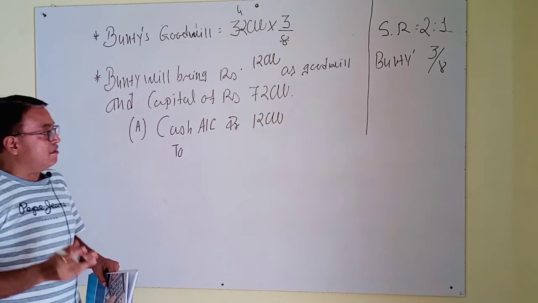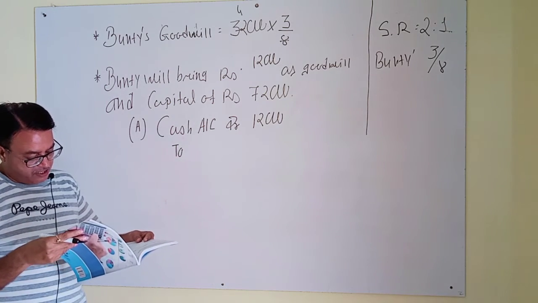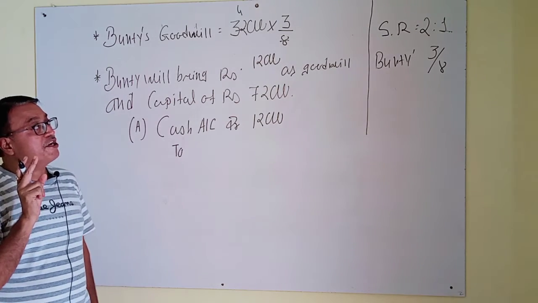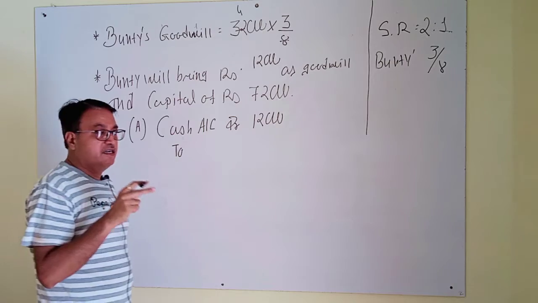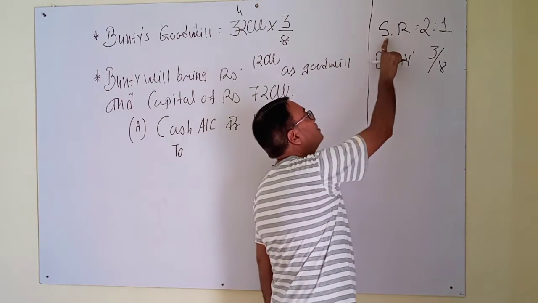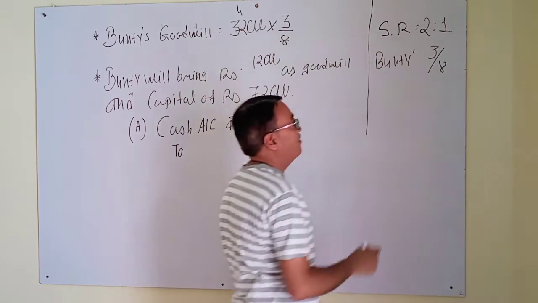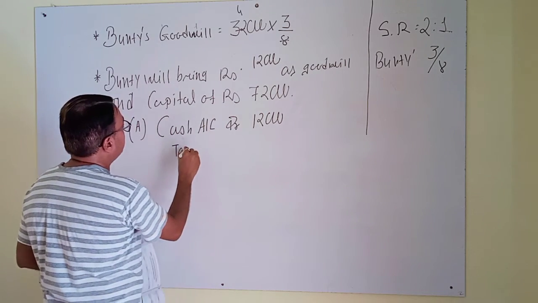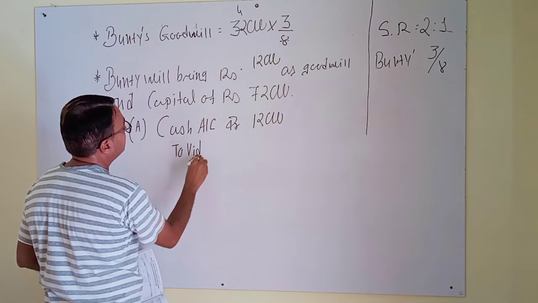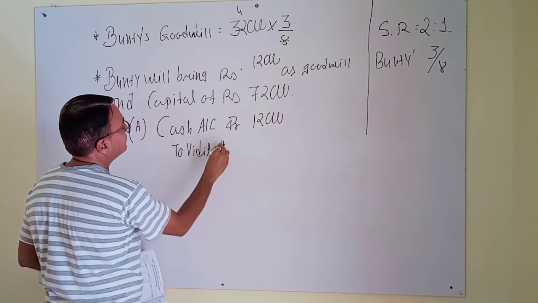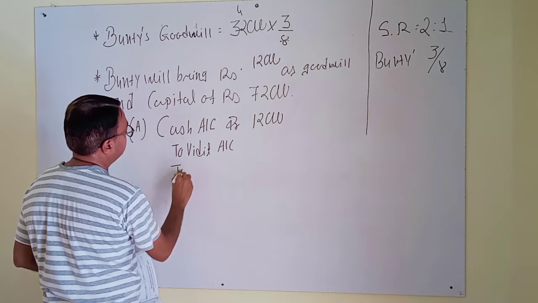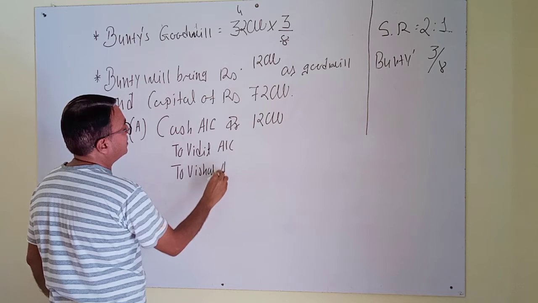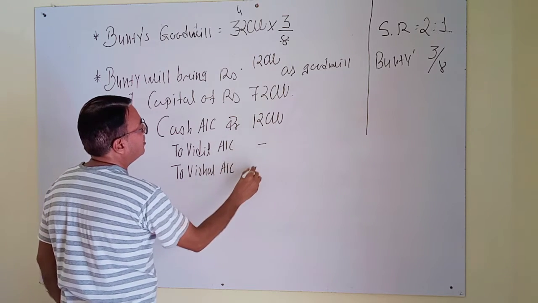Bunty will bring 12,000, but it will be given to the continuing partners in the sacrifice ratio of 2:1. The first partner is Vidit, next Vishal.